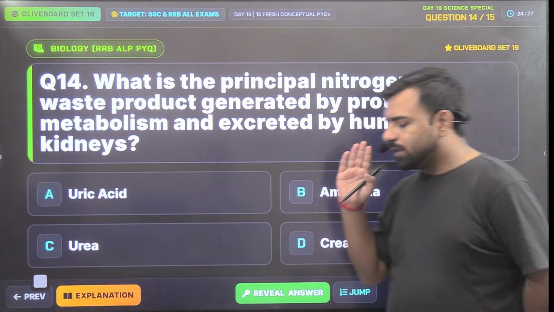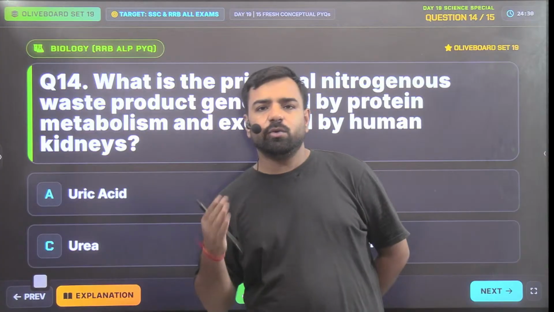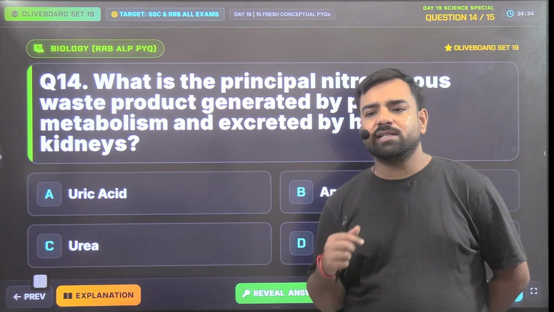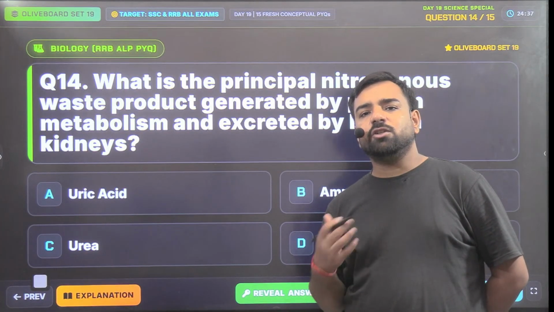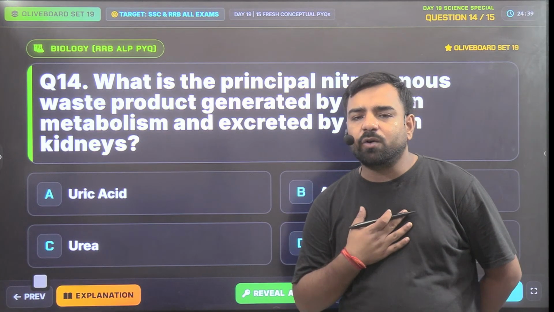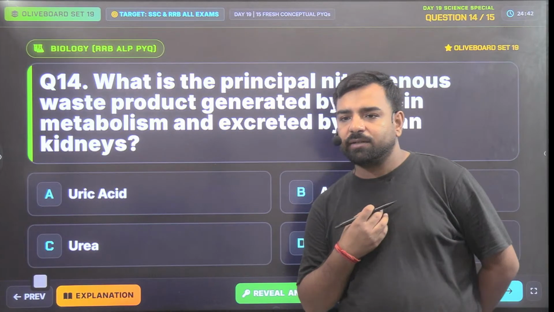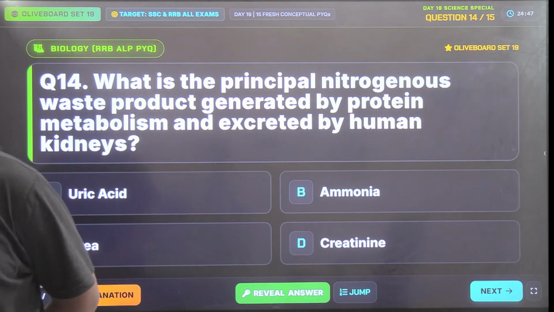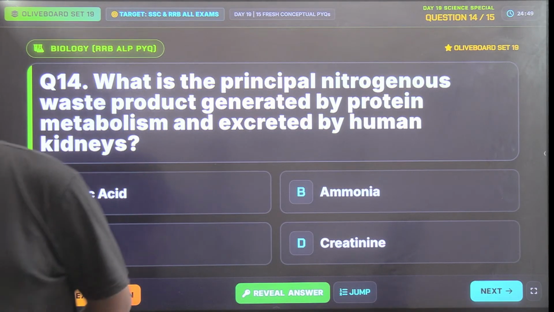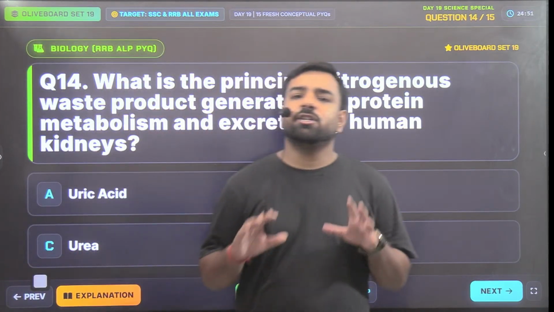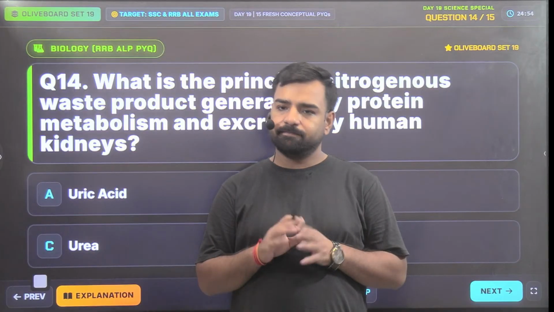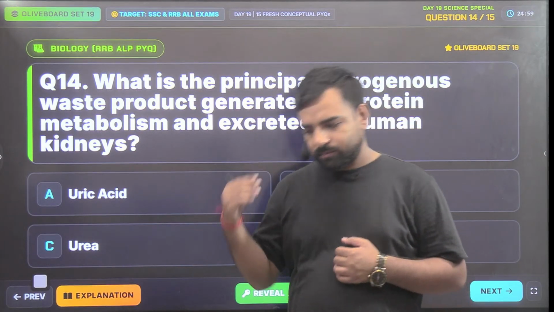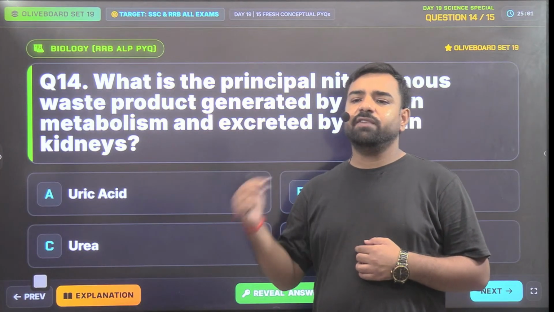Guys, the animals which generate uric acid are known as uricotelic. The animals which generate ammonia are known as ammoniotelic. And the animals which generate urea are ureotelic. So we are what? Guys, we are ureotelic, right? So Ankita is going with option A, okay? And Saku is also going with option A, that is uric acid. Guys, we are releasing urea. We're not releasing uric acid, right? Our human kidney mixes water along with the urea. That's why we are ureotelic.